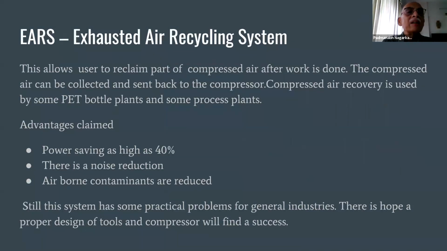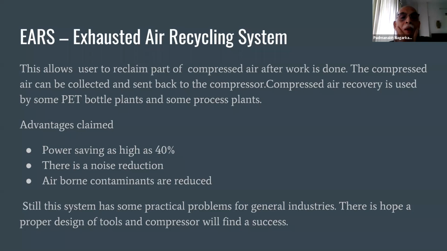The next is the exhausted air recycling system. This allows the user to reclaim part of the compressed air after work is done. So air can be collected and sent back to the compressor. This compressed air recovery system is used by some PET bottle plants and some process plants, but it is not used for general industry.